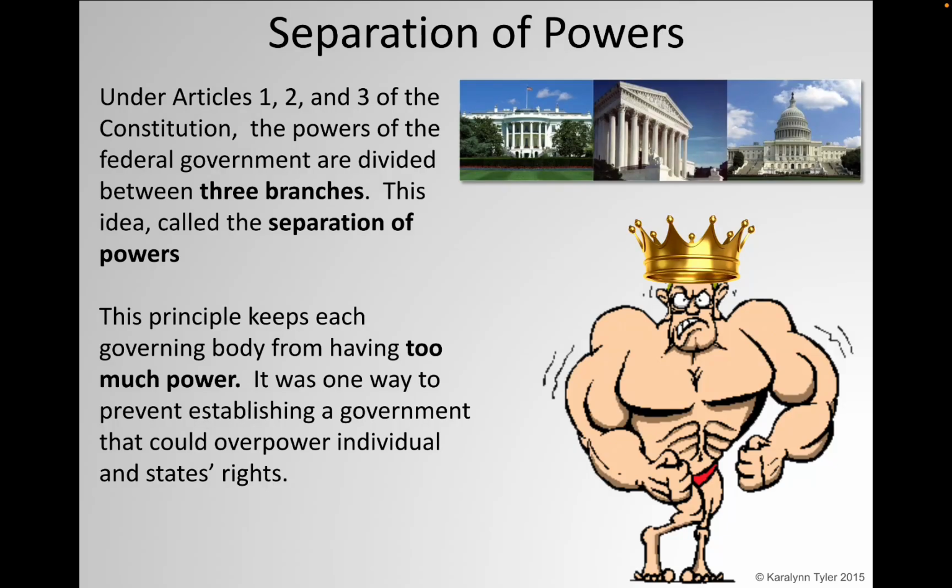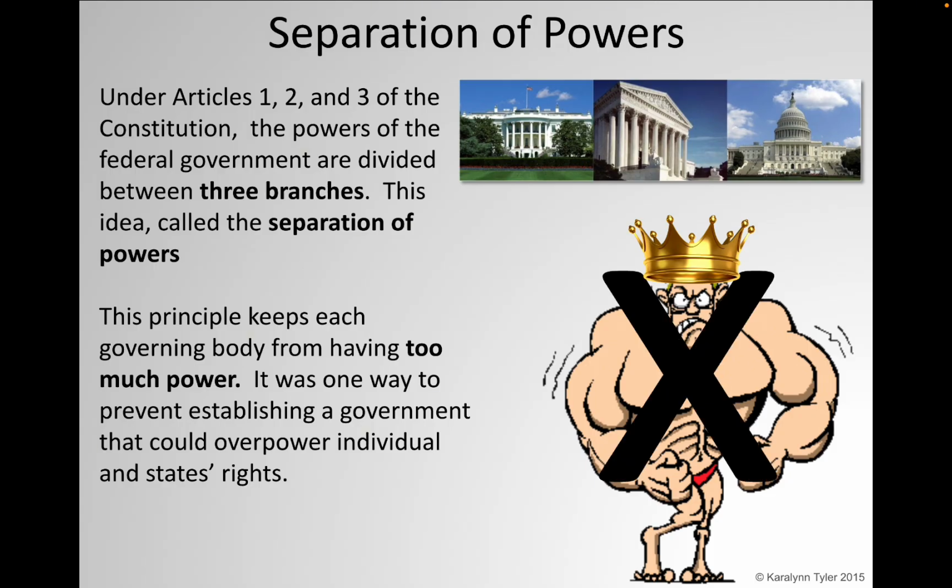Welcome to this video. In here, I'm going to talk about three branches of government. First, separation of powers. Under Articles 1, 2, and 3 of the Constitution, the powers of the federal government are divided between three branches. This idea is also called the separation of powers. This principle keeps each governing body from having too much power. It was one way to prevent establishing a government that could overpower individual and states' rights. So we want no kings and tyranny.